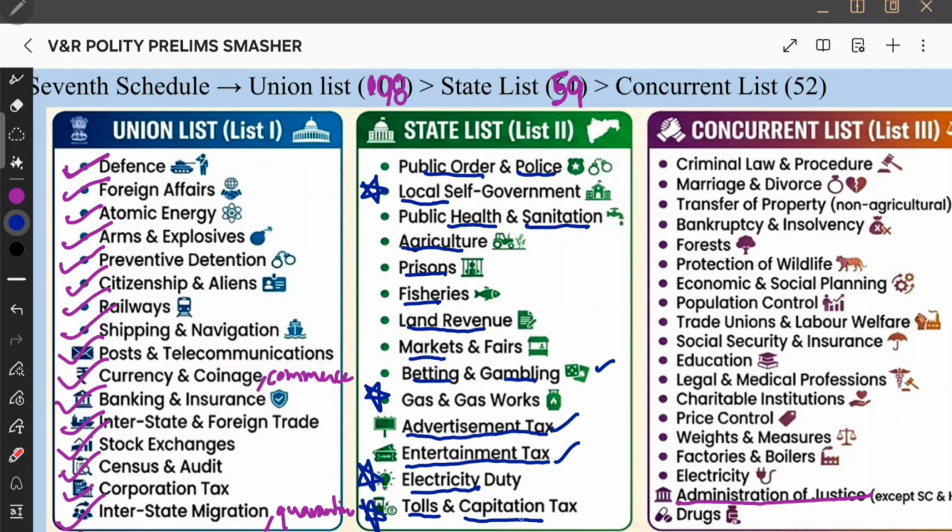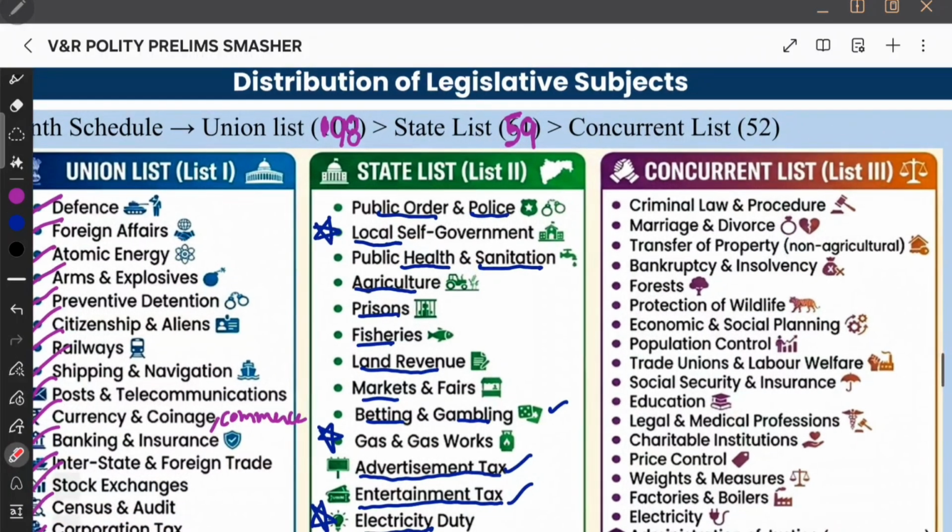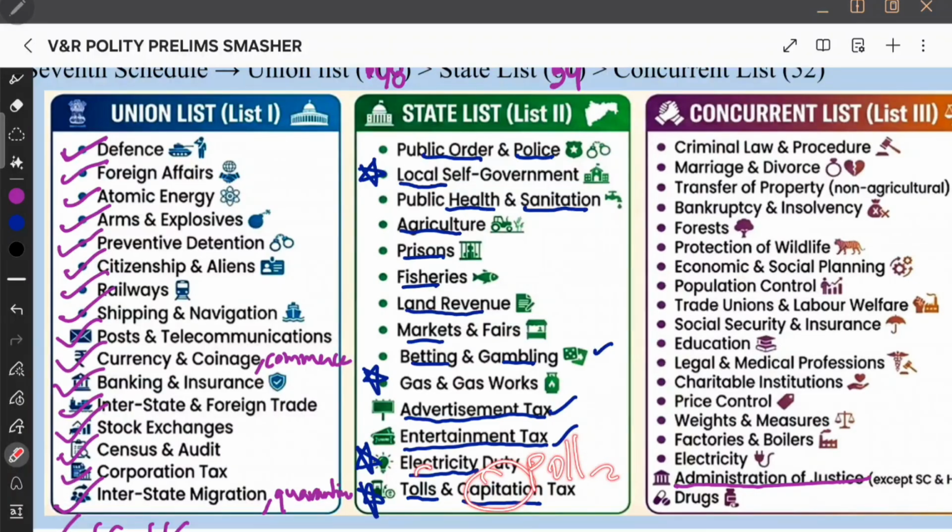Also, we have a toll and capitation tax. See, capitation tax, it's very different. Capitation tax is poll tax. It is not collected in India anymore. Poll means per person. So per head, you are collecting certain tax regardless of his income. Even if he earns zero income, still you will collect certain tax from a person. So that is a poll tax or capitation. That poll tax, it is not there in India. It is in some foreign countries. Anyways, in India it's not there. Even if it is there, it is at the local level. Union ऐसे काम नहीं करेगी.